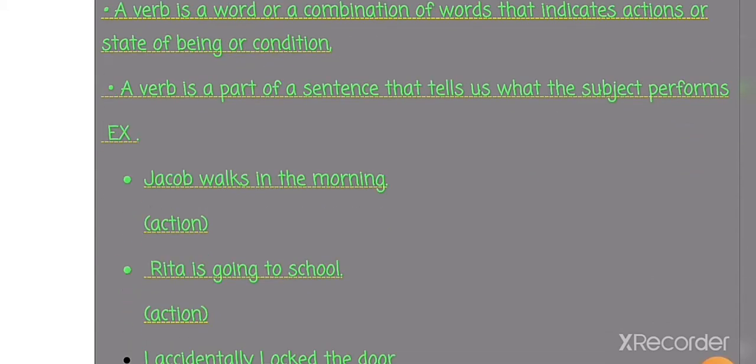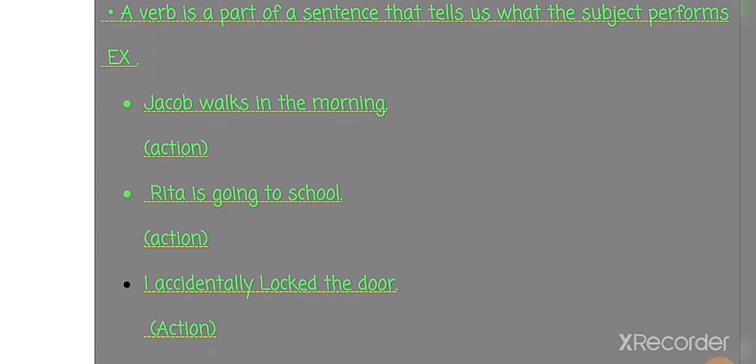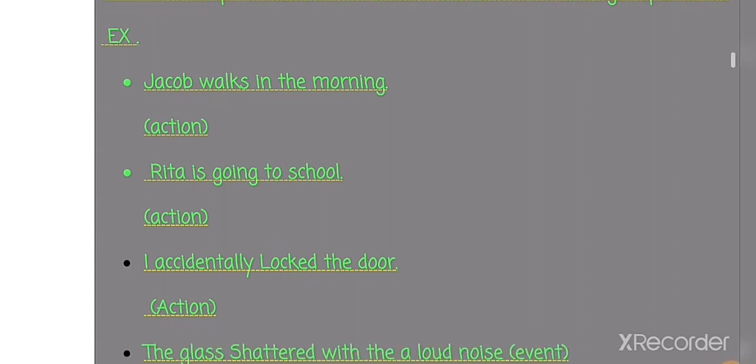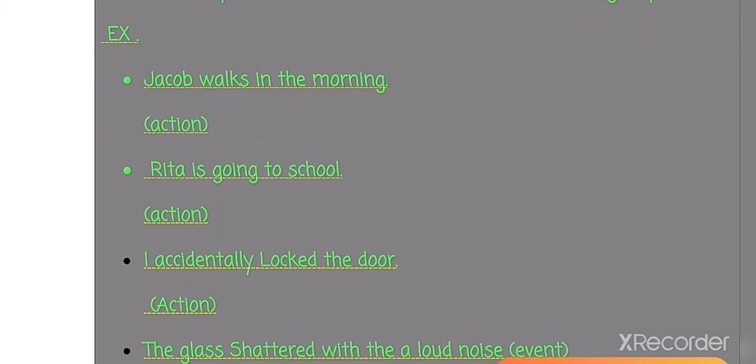Here the first example says Jacob walks in the morning. Okay, so Jacob walks in the morning. What does Jacob do? He walks in the morning. So here walks is an action verb. So this verb is walks. Okay. Rita is going to school. Okay. Here also there is an action. So here the verb going is the main verb, and then is helping. That I will be discussing later. You will only see the example of verb. Okay. And see the next example.